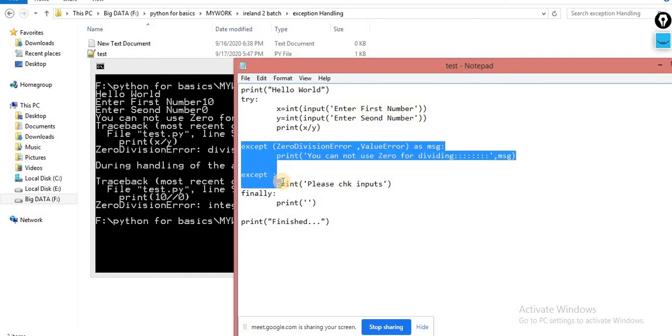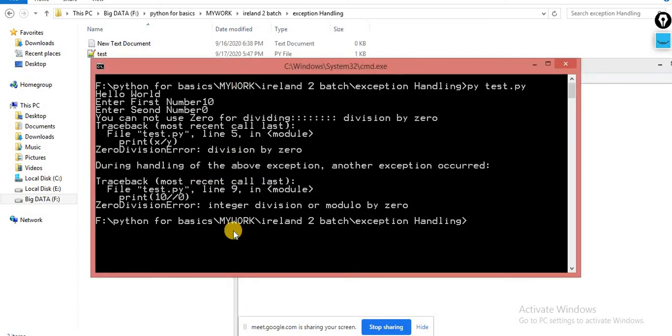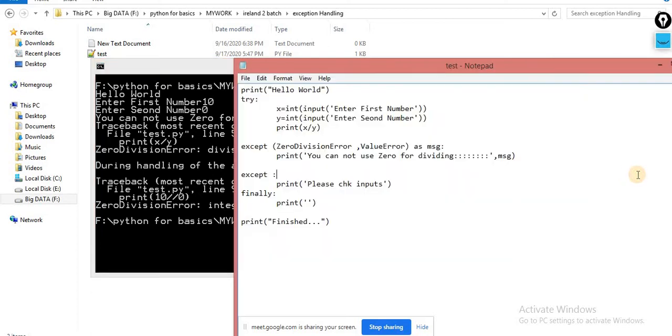When your except block is executing, when the error occurs inside that try block and that raised exception is caught by the appropriate class, at that time your except will be executed. But let's suppose the previous case, whatever we observed just now, in this case your program is not gracefully terminated.